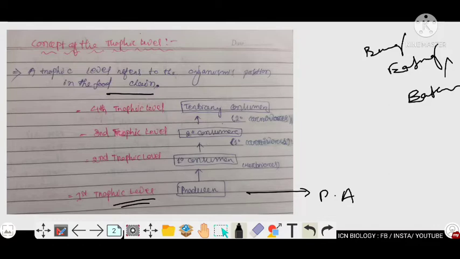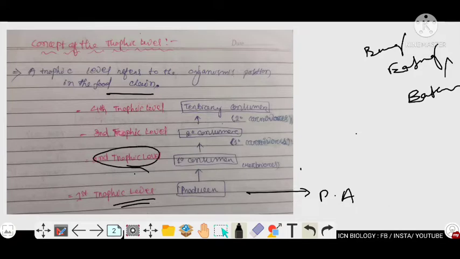The producer is eaten by the primary consumer, or we can call it herbivores, because it eats the producer, the green plants. We call it herbivore because it eats plants and plant material. It is also called the primary consumer.